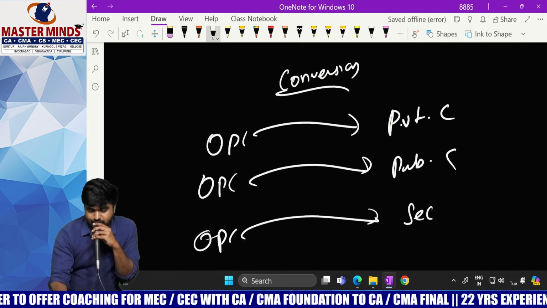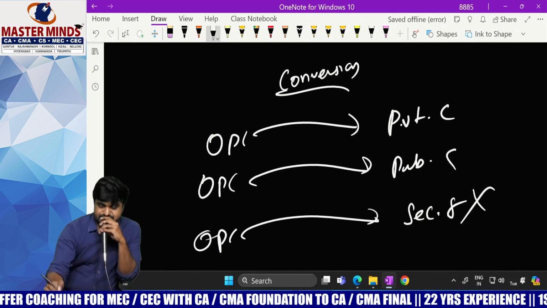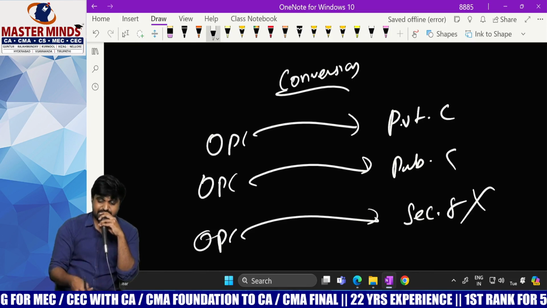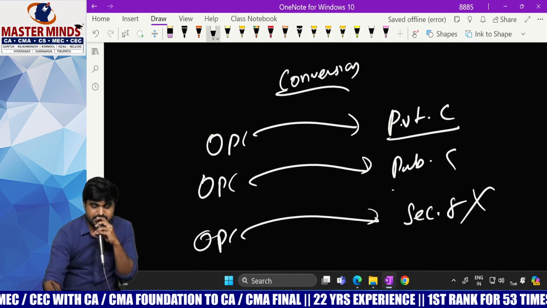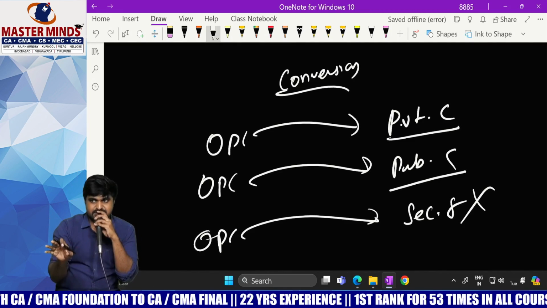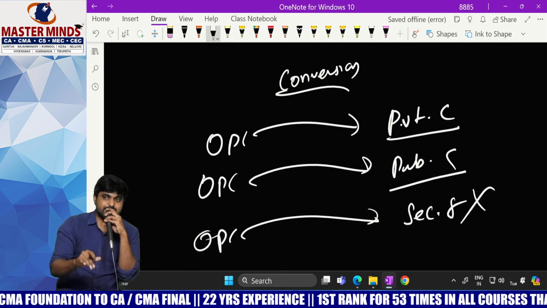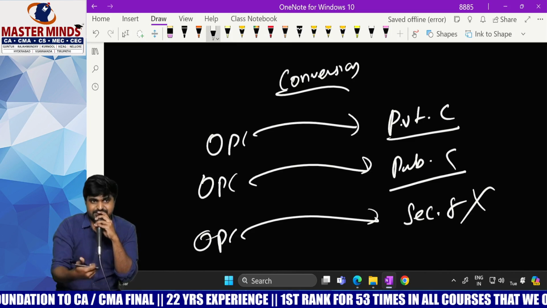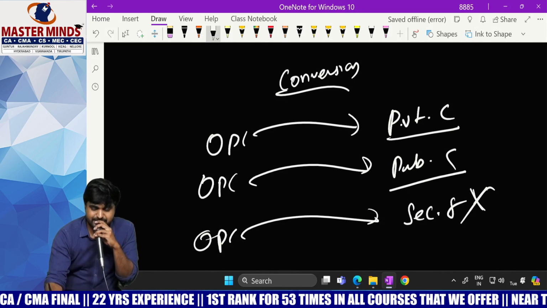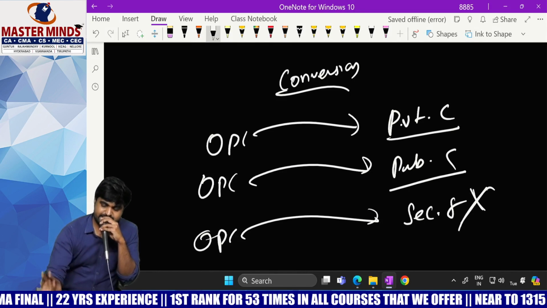All conversions are possible, but the last conversion is not possible. You can't convert an OPC into a Section 8 company, but you can convert into a private company or public company at any point of time. There is no time restriction and no limit. At any point of time, if you want to convert your OPC into a normal company, yes, you can, provided that the normal company must not be a Section 8 company. Okay.